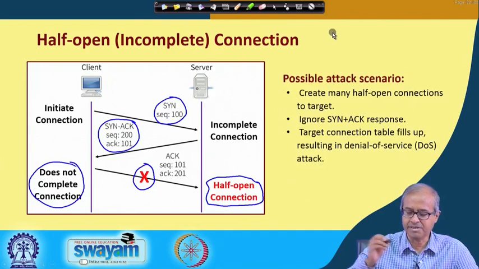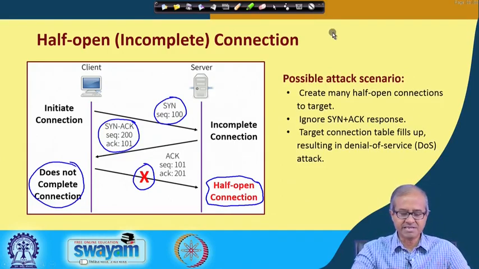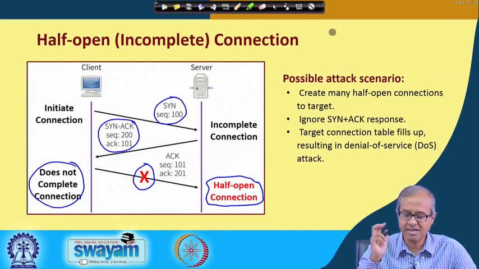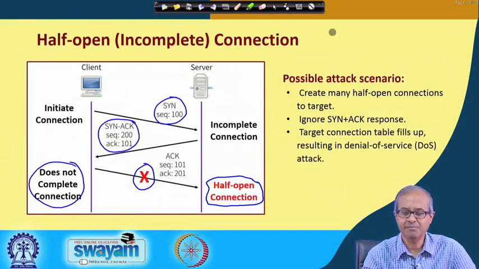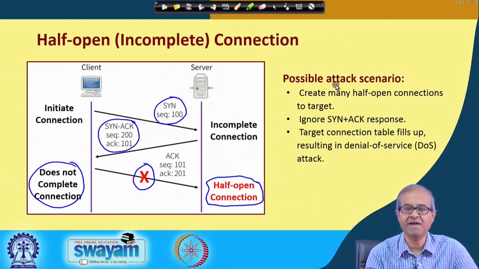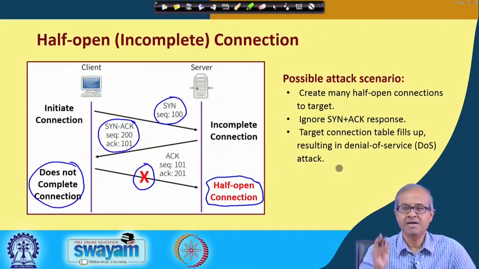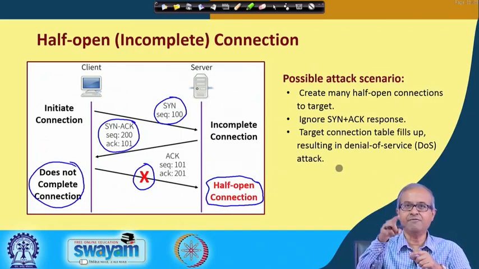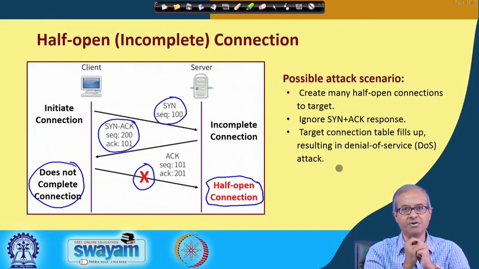But the problem is, this feature of TCP has actually led people to mount some kinds of attacks on systems. So, this is a simple attack scenario I am just mentioning. Suppose some hackers decide that they have to target a particular computer.